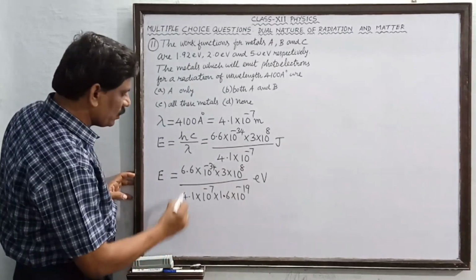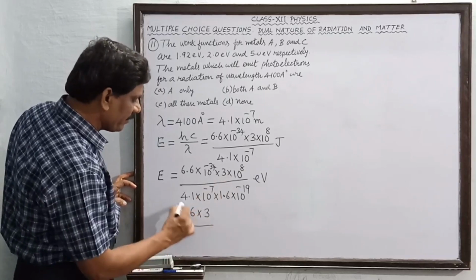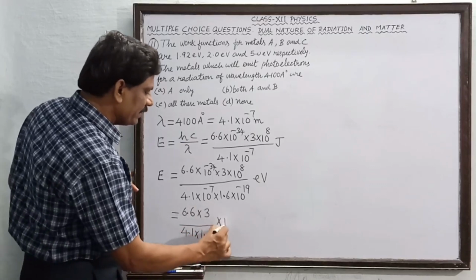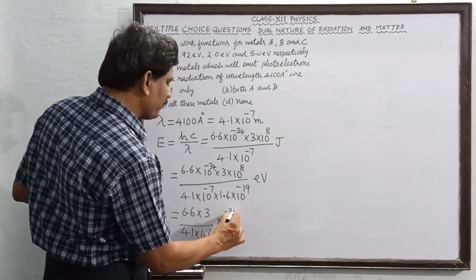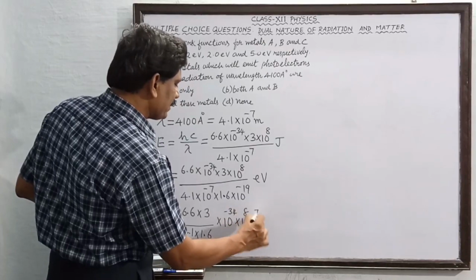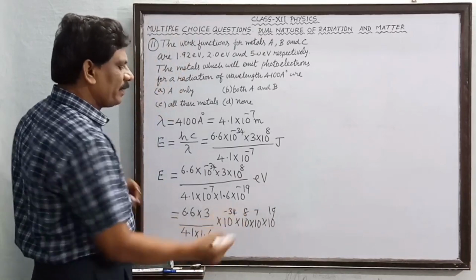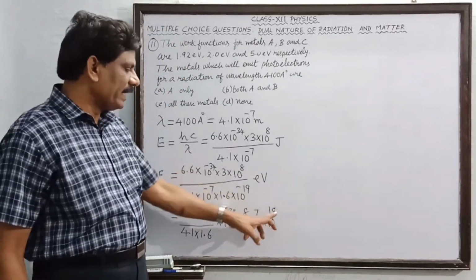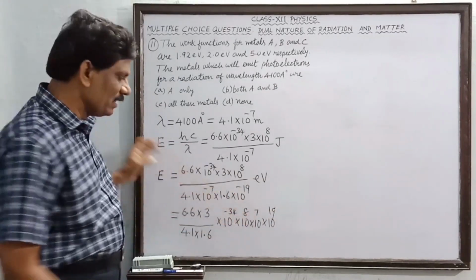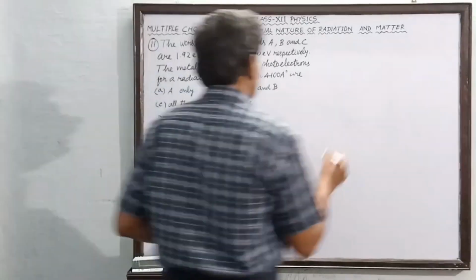So this is now equal to 6.6 multiplied by 3 divided by 4.1 into 1.6, into 10 to the power of minus 34 into 10 to the power of 8 into 10 to the power of 7 into 10 to the power of 19. So the positive powers you add: 19 plus 8 is 27, 27 plus 7 is 34, is it not? So all these powers of 10 easily get cancelled. Therefore what is remaining, you see?